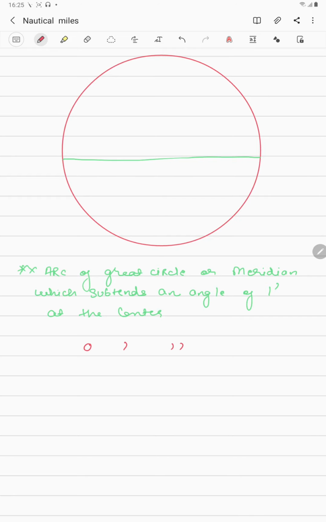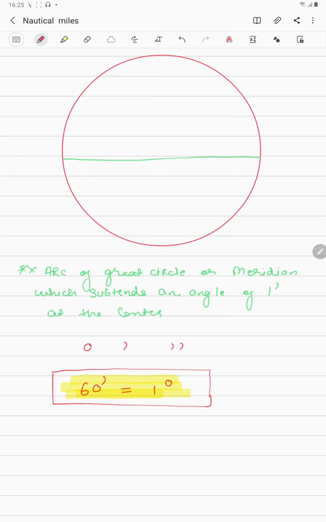Always remember that 60 minutes make 1 degree. This is the important thing that you need to remember. These are not the minutes and angle of the clock that I have already told you. So you can divide 1 degree into 60 minutes.